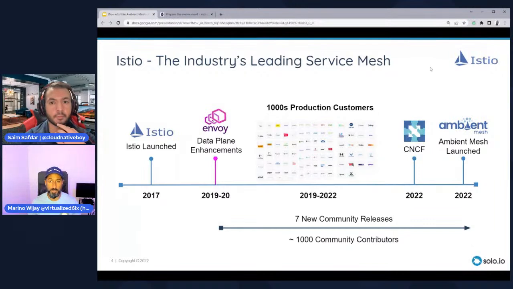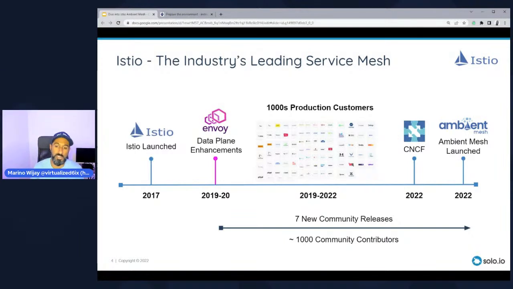So Istio's control plane drives configuration for the Envoy proxy, which behaves either as that sidecar or ingress gateway. Now, fast forward to 2022, we announced that Istio will be joining the CNCF and has been accepted into, I believe, an incubating project at this phase right now. So we're hoping that it will graduate in the next year or so.